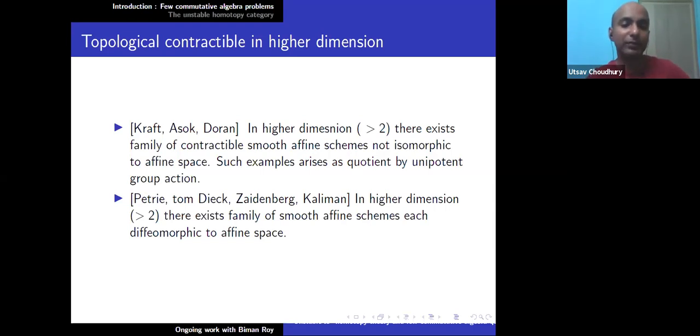And then Petri and Tom Dieck and Zeidenberg, Kaliman, they showed that in higher dimension, that is dimension greater than 2, there exists a family of smooth affine schemes, each diffeomorphic to affine space. Diffeomorphic, so it's more than homeomorphic. It's even diffeomorphic, but this family of affine schemes is diffeomorphic to affine space. Okay, the sentence is not complete. There exists a family of smooth affine schemes that are diffeomorphic to affine space, but not isomorphic to affine space. So not isomorphic, but diffeomorphic.